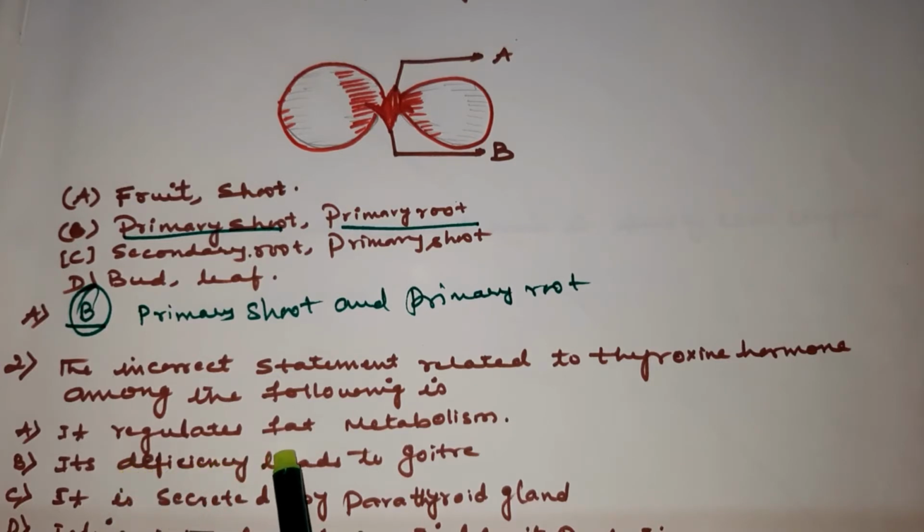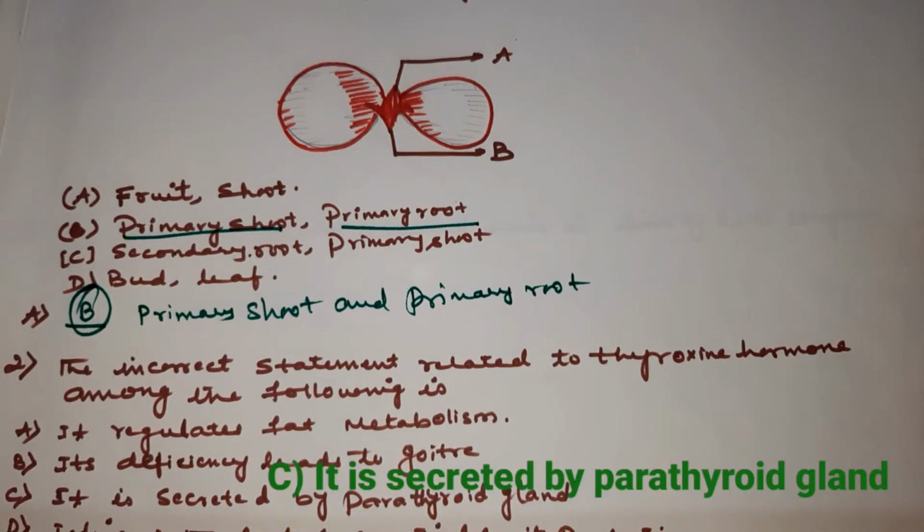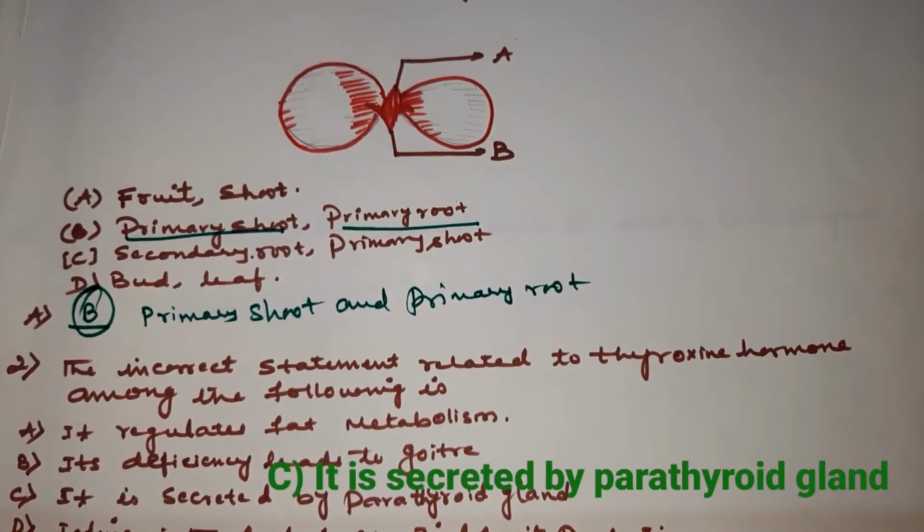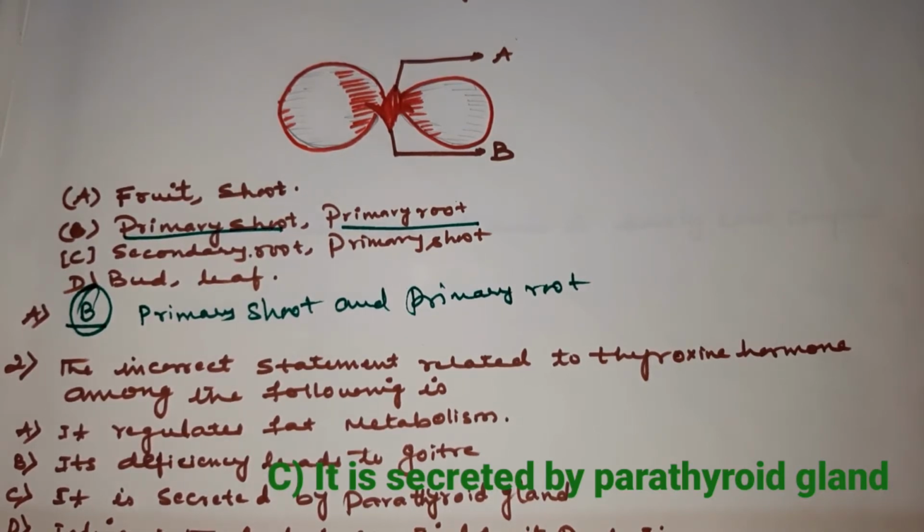It regulates fat metabolism. It is true, children. Thyroxine helps in regulating metabolism of the body. Its deficiency leads to goiter. This is also true. It is secreted by parathyroid gland. This is false, children. Thyroxine is secreted by thyroid gland. Iodine in the food is essential for its production. This is also true, children. So what is the correct option? Yes, children, it is the C option. It is secreted by parathyroid gland. Option C, you have to write secreted by parathyroid gland.